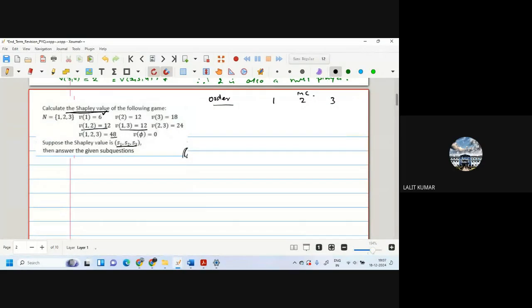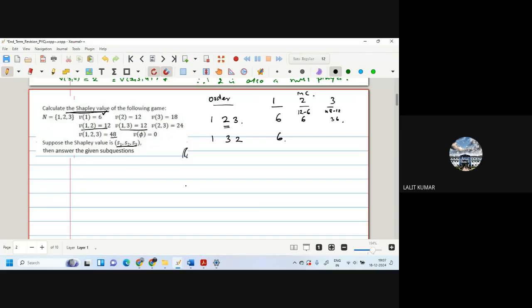Now, how do we approach orders like 1, 2, 3? The value of 1 is 6, so we write 1, 3, 2. Value of 1 is 6. Now 2 comes, the value becomes 12, so this becomes 12 minus 6, which is 6. Now 3 comes, so this becomes 48 minus 12, which is 36.